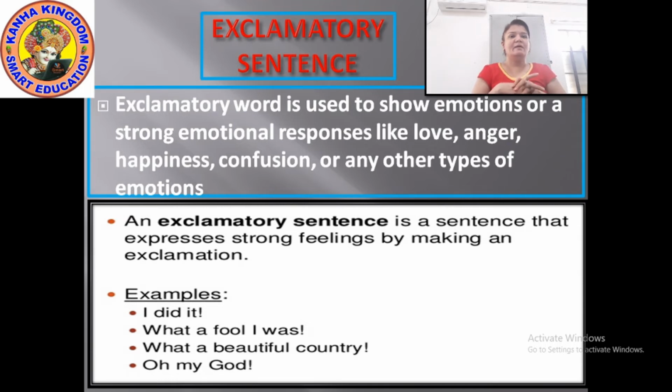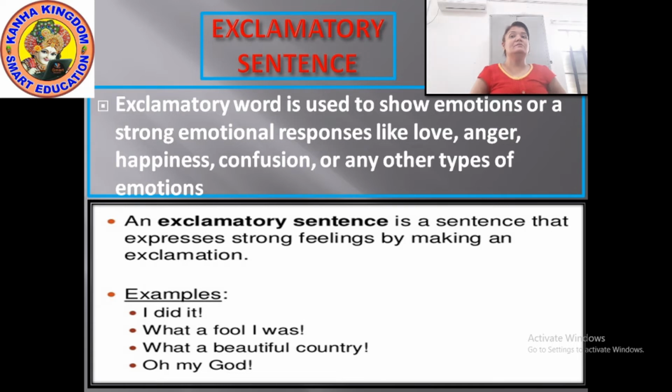Now in terms of confusion: oh my God, what happened? In expressions of confusion also you will use an exclamation mark. So these types of sentences are some of the examples where you would use an exclamation mark.